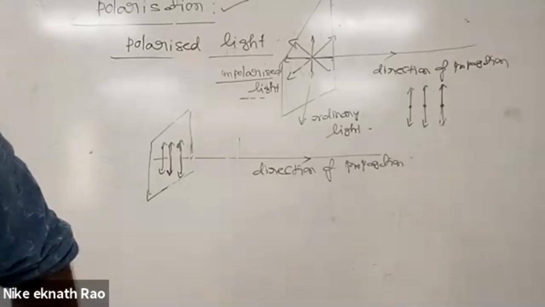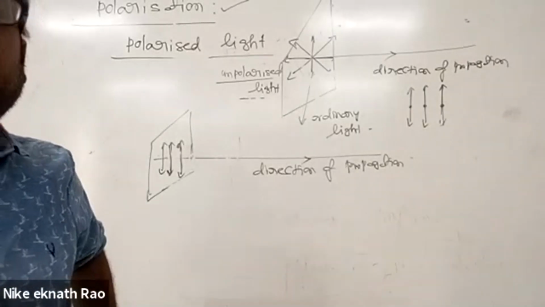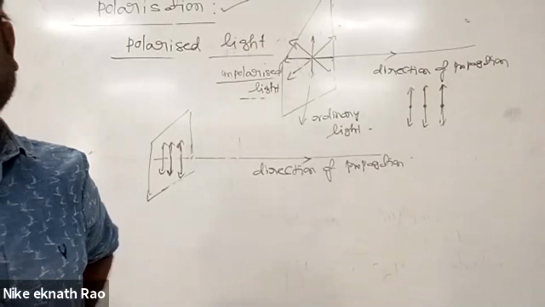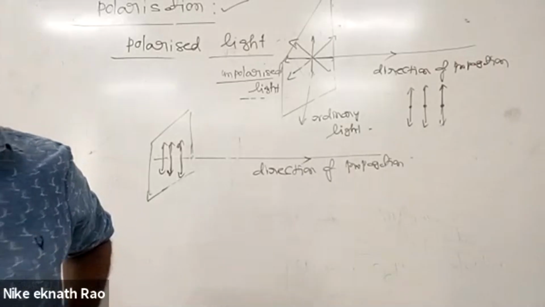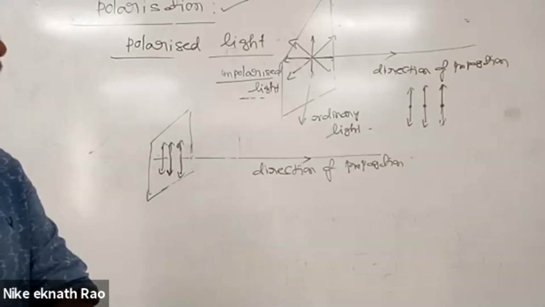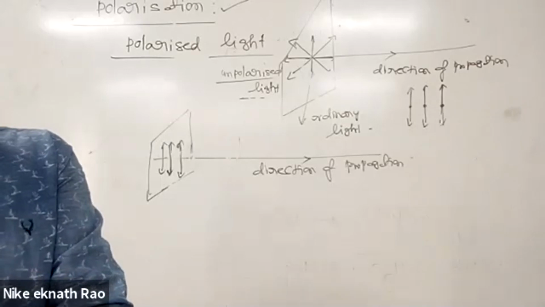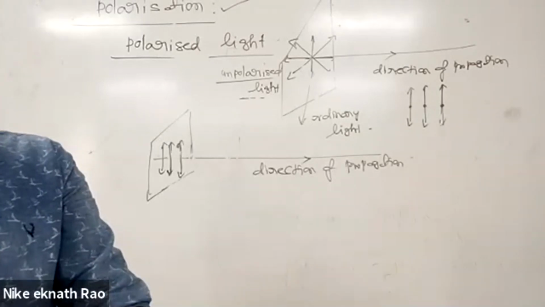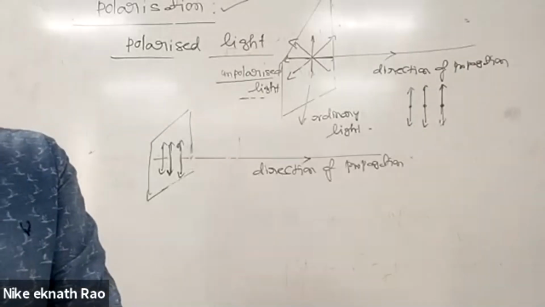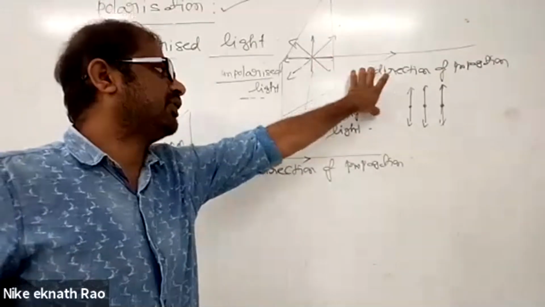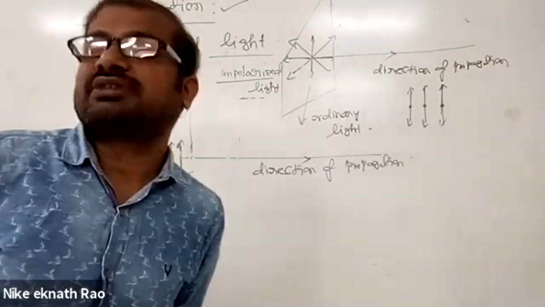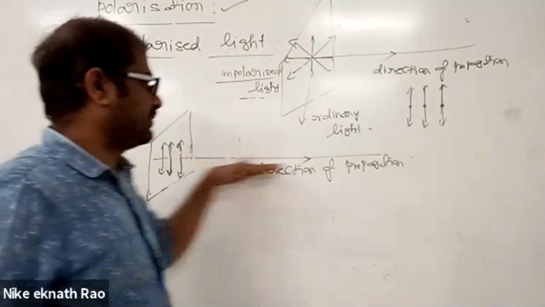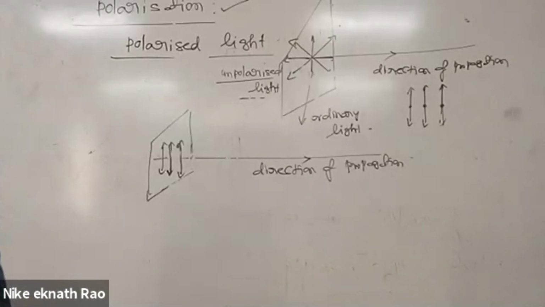A beam of light in which the electric field vectors are not symmetrically distributed around the line of propagation. A symmetrical distribution means unpolarized light; if confined to a single direction, that is polarized light. Then it is said to be polarized light.